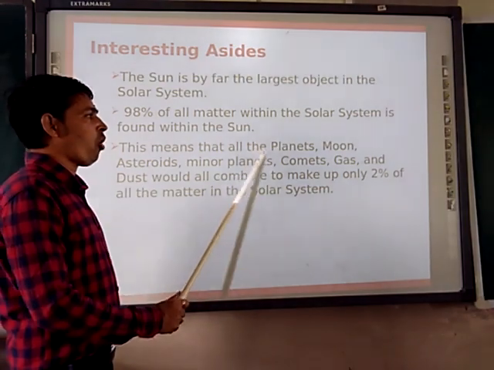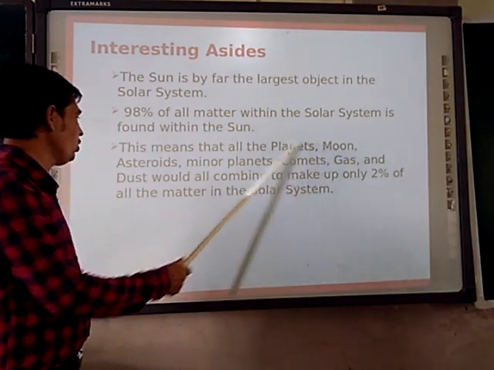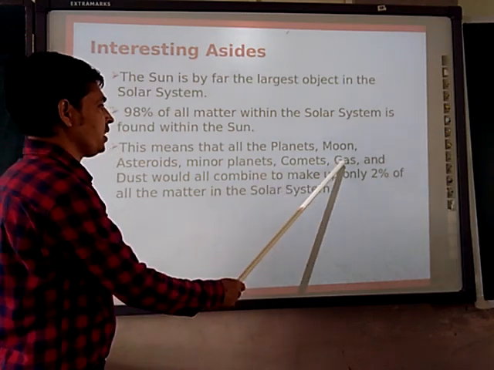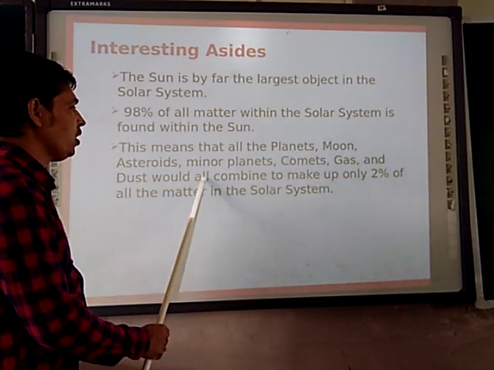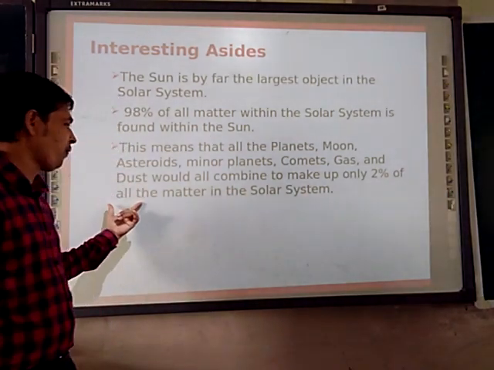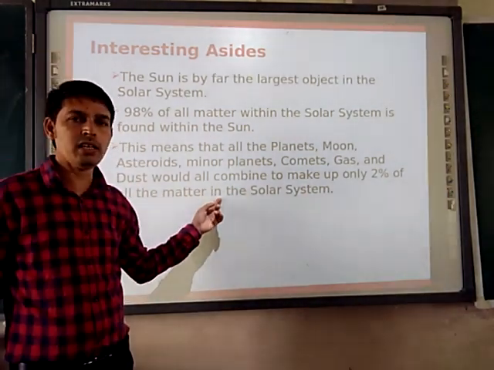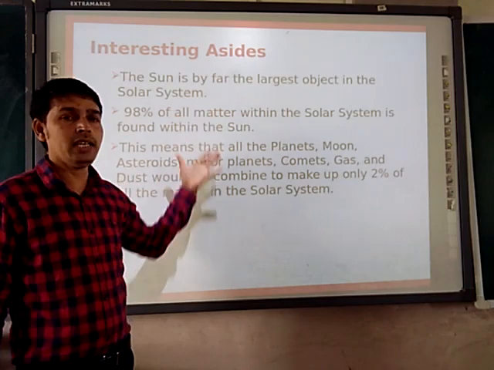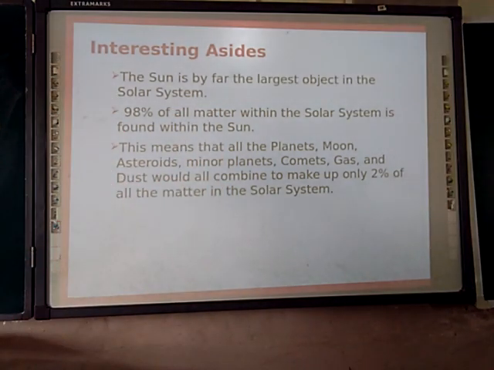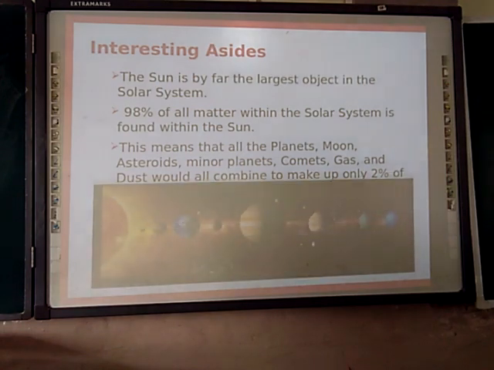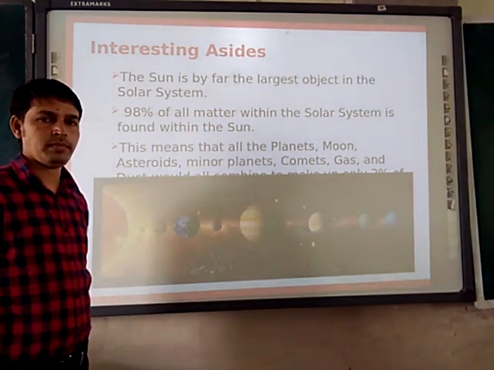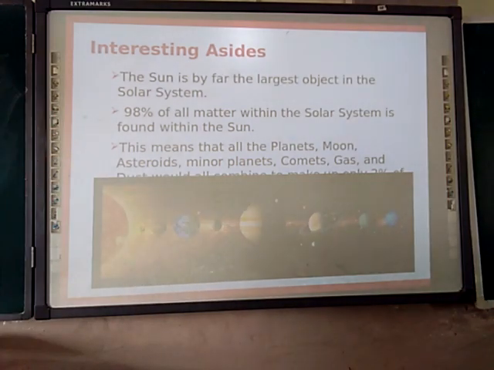This means that all the planets, moons, asteroids, minor planets, comets, gas and dust would all combine to make up only 2% of all the matter in the solar system. These are the interesting asides, facts and figures for the Sun. Then next, you can see here the solar system.